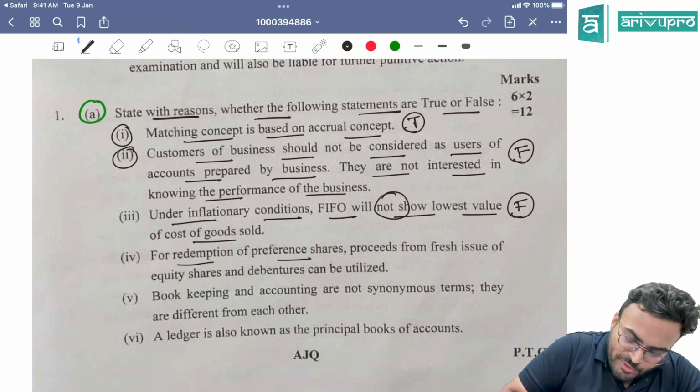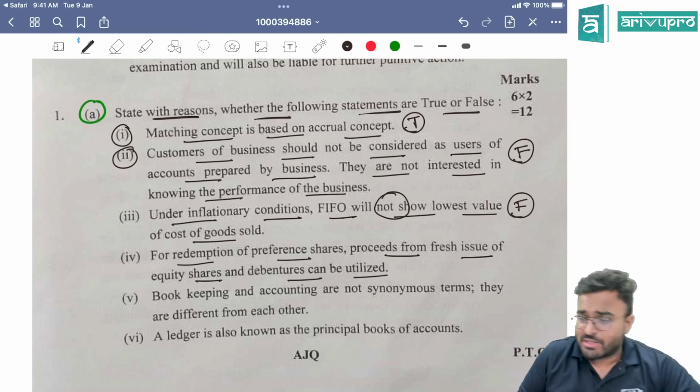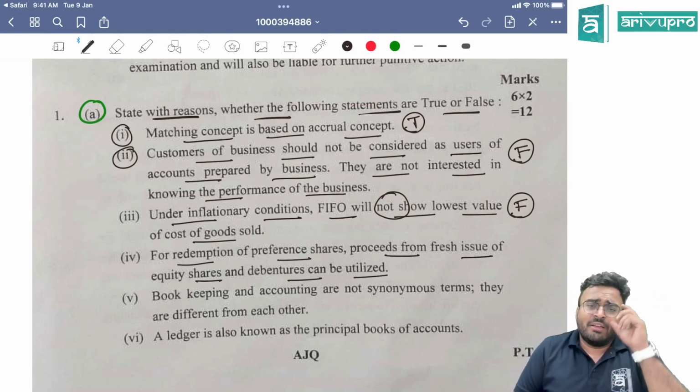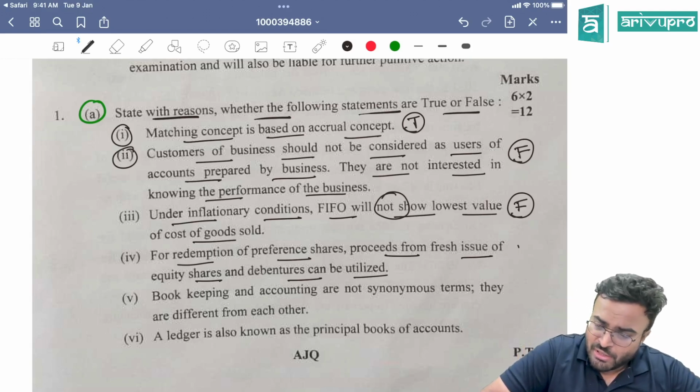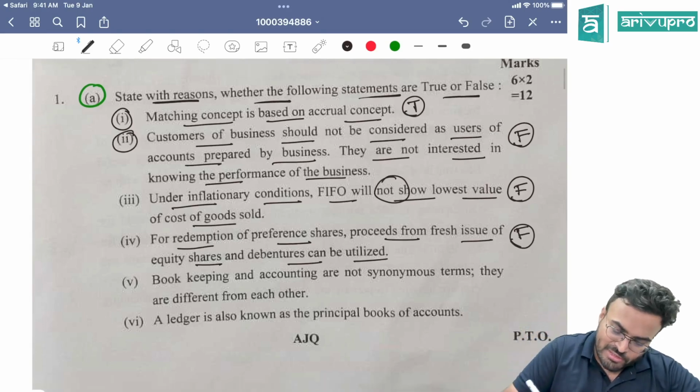For redemption of preference shares, proceeds from fresh issue of equity shares and debentures can be utilized. For redemption of preference shares, proceeds from issue of shares, equity or preference, can be utilized, not debentures. So this is also false.